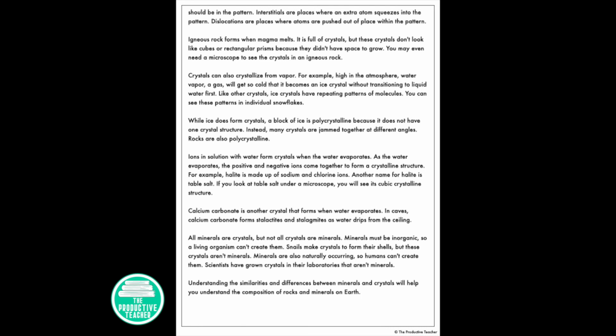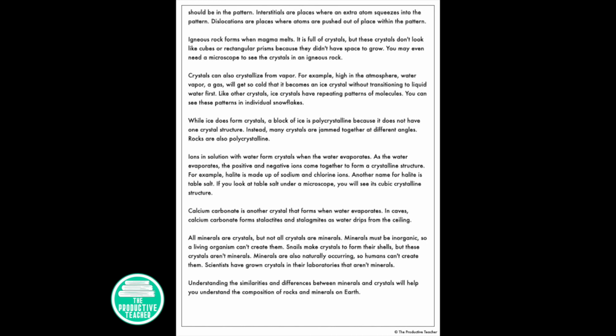As the water evaporates, the positive and negative ions come together to form a crystalline structure. For example, halite is made up of sodium and chlorine ions. Another name for halite is table salt. If you look at table salt under a microscope, you will see its cubic crystalline structure. Calcium carbonate is another crystal that forms when water evaporates. In caves, calcium carbonate forms stalactites and stalagmites as water drips from the ceiling.